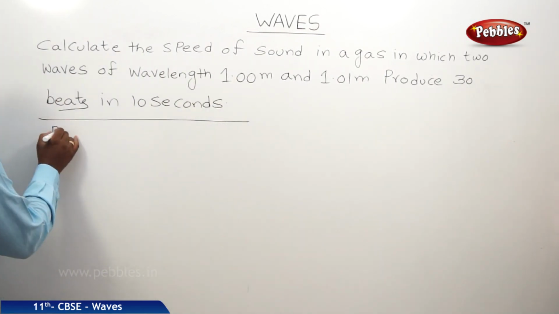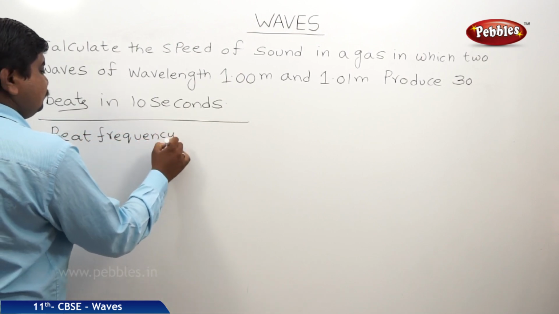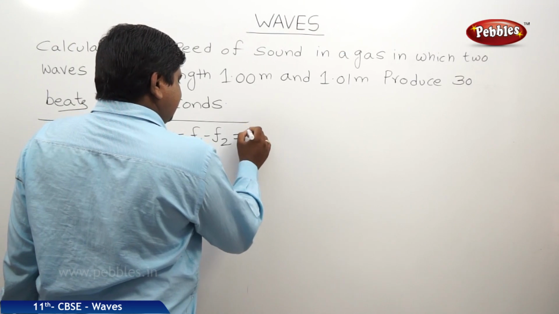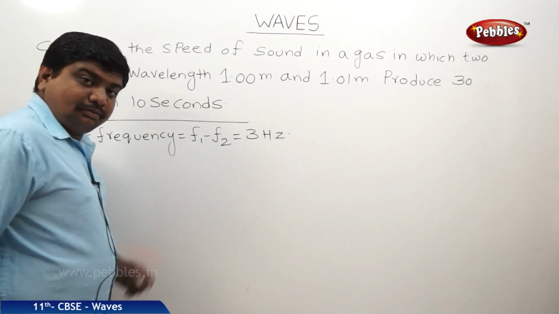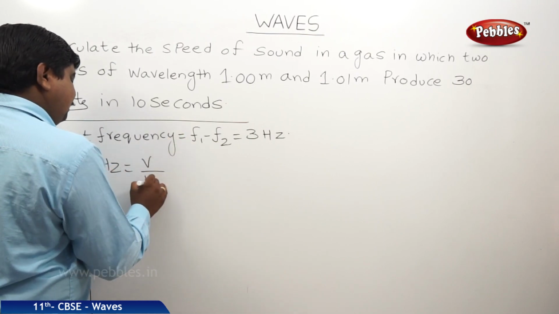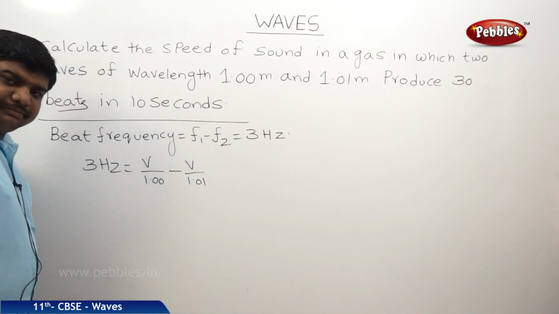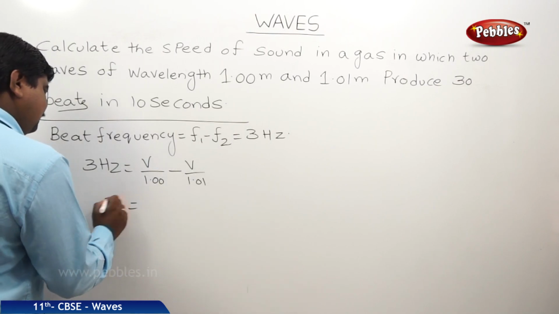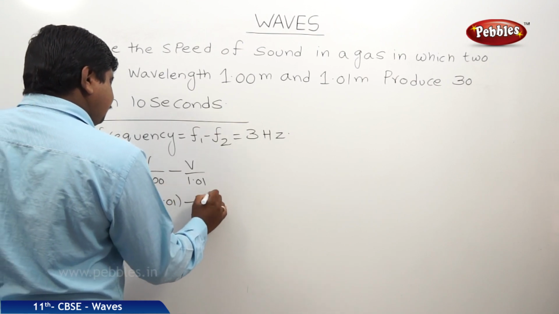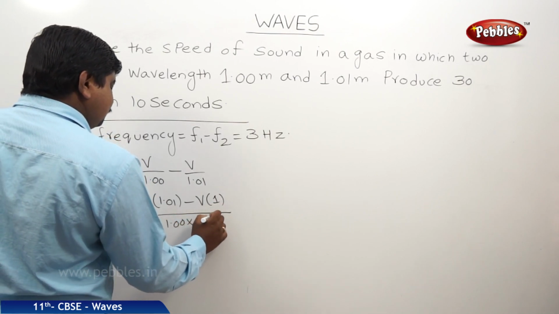Therefore, beat frequency is equal to F1 minus F2, which is equal to 3 Hz. But this 3 Hz is equal to, F1 is V by 1 meter, F2 is V by 1.01 meter. So 3 equals V into 1.01 minus V into 1, whole divided by 1 into 1.01.